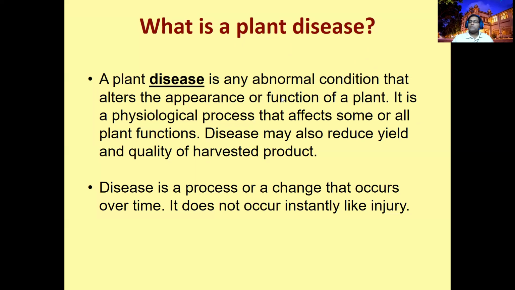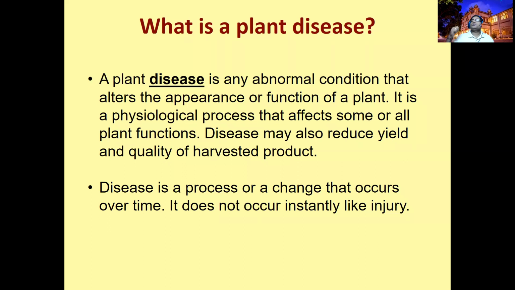If any host is not normal, we call it abnormal, one that alters the appearance and the function of the plant. That is what we call a disease. Or it is a physiological process that affects some or all plant functions. Disease may also reduce the yield and quality of the harvested products. So disease definitely means an organism is involved.